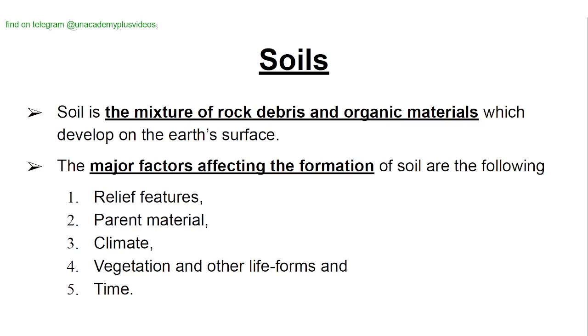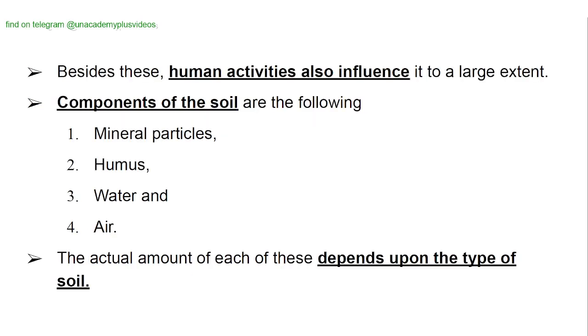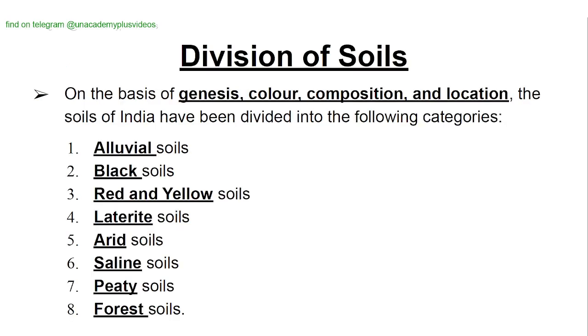The major factors affecting the formation of soil are the following: relief features, parent material, climate, vegetation and other life forms, and time. Besides these, human activities also influence it to a large extent. Components of the soil are the following: mineral particles, humus, water, and air. The actual amount of each of these depends upon the type of soil.